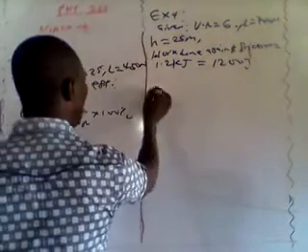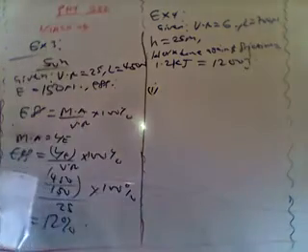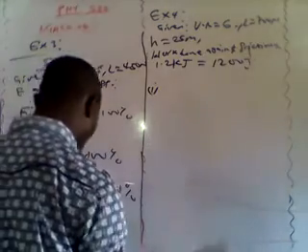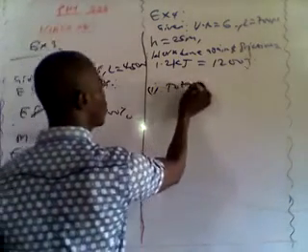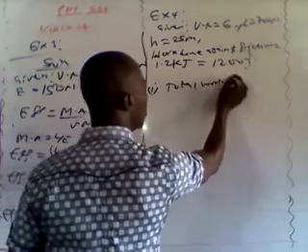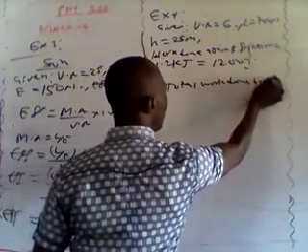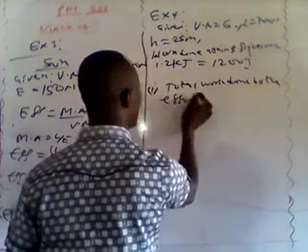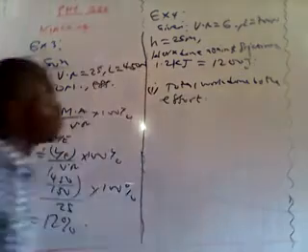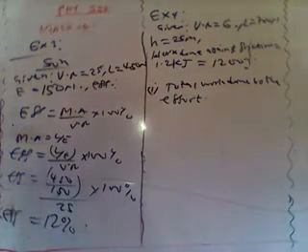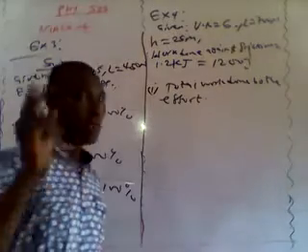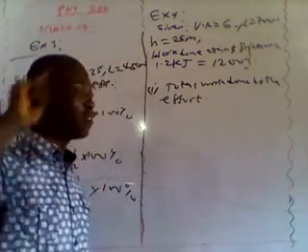The first one says to calculate total work done by the effort. How do you calculate total work done by the effort? I told you when an effort is applied on the machine, that effort is going to be divided into 2. Part of it is going to be used to overcome friction.